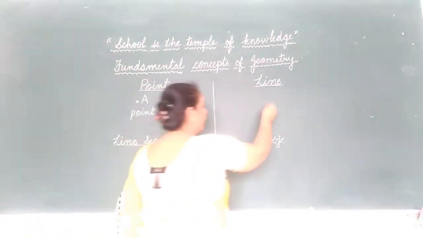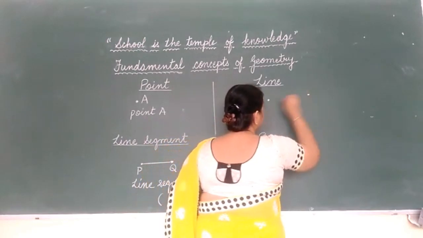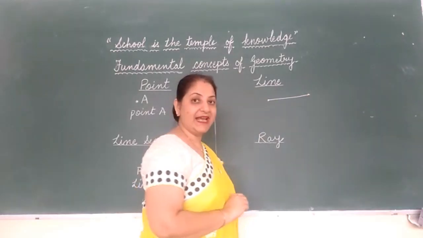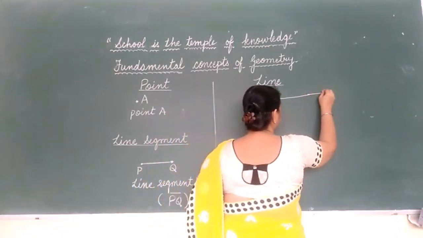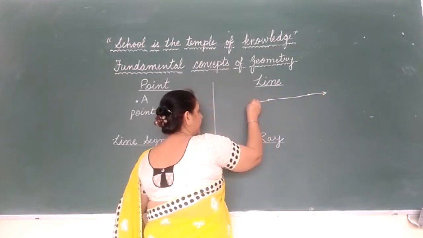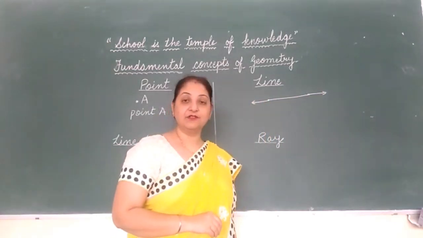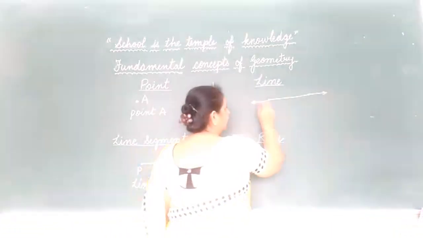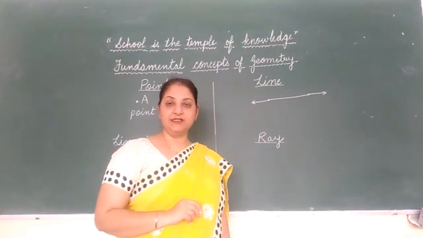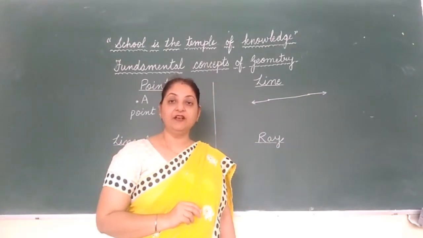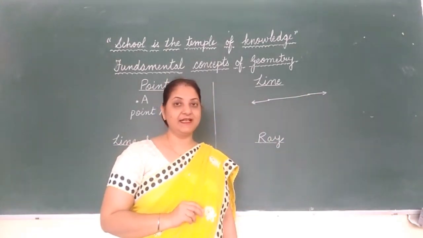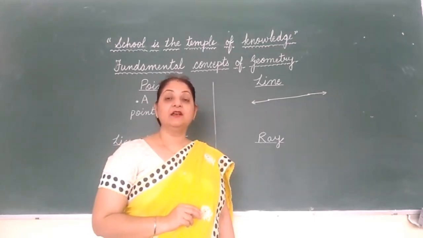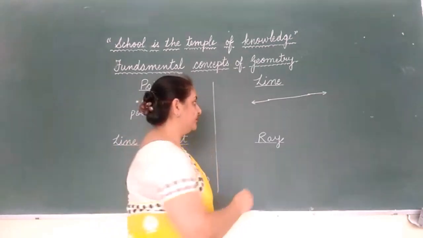Now if I mark 2 points and join them as a line segment, and now I am going to extend this line segment in both the directions, I get a line. This line is extending in both the directions, so it does not have any definite length. That means it cannot be measured. But we can name it again by using 2 capital alphabets.